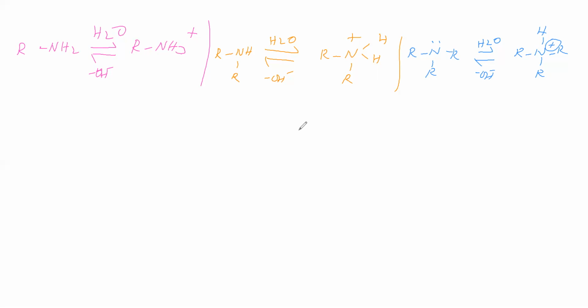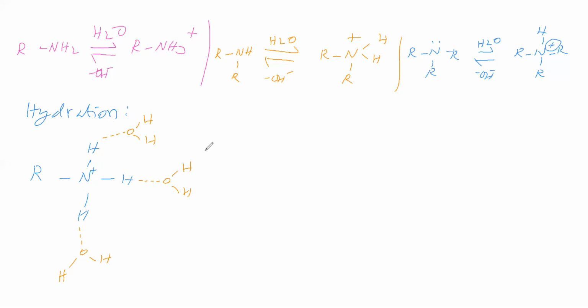Now we are discussing one by one what factors are involved. Then we will see these cations are undergoing hydration in aqueous solution. Hydration means solvation. Now we will take RNH3 plus. It is going for hydration. Hydration means making hydrogen bond with the water molecule. It is making hydrogen bonding with the water molecule, and it is also making hydrogen bond with the water molecule. This N also can make hydrogen bond with the water molecule. This is RNH3 plus hydration with water.